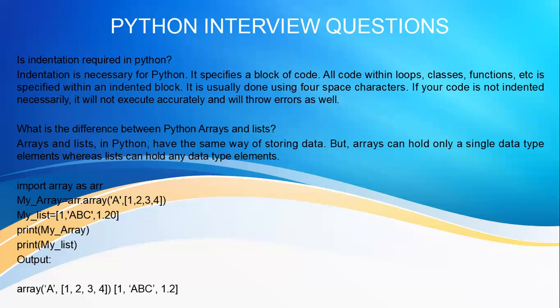Okay. But a list is also a collection of items, but it can hold items of many types. It can hold items of different types. Okay, you can have strings in the list, you can have integers in the list, you can have floats in the list. Any data type you can have in a single list. So that's the difference between arrays and lists. And arrays in Python are enclosed in square brackets.